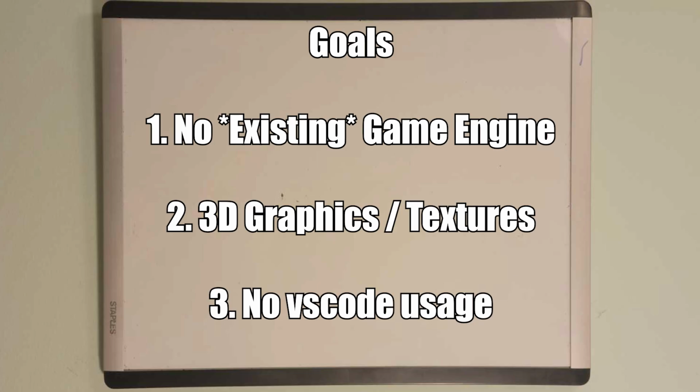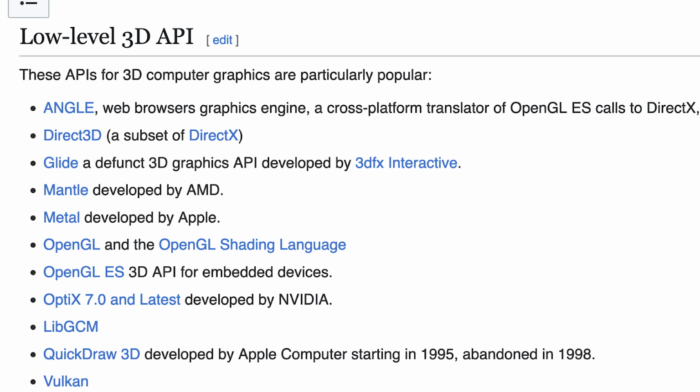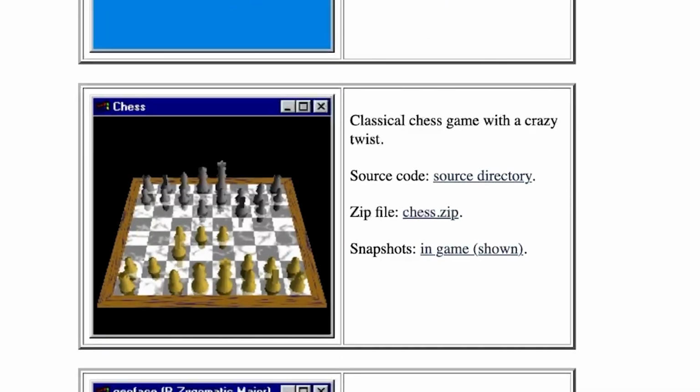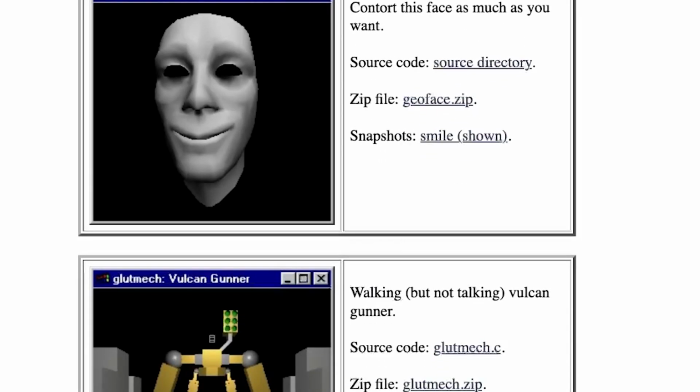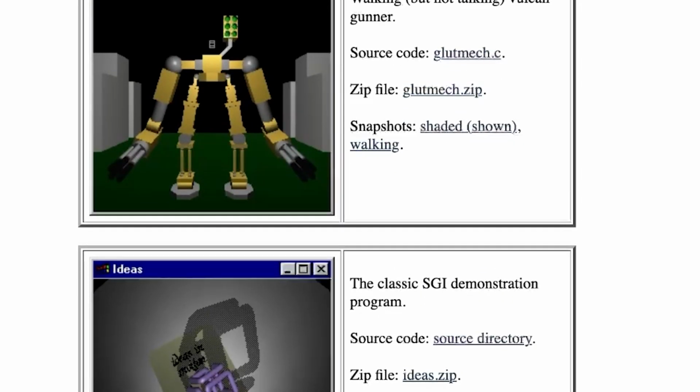Before any coding at all, I need to do some research of the tools I will use. I have to select a tool that can satisfy these goals. Since I will not use a game engine and I want to get more into graphics programming, my choices are using a rendering library like Metal, OpenGL, or Vulkan. I believe most of these rendering libraries support 3D and texturing, which would automatically satisfy goal number 2.